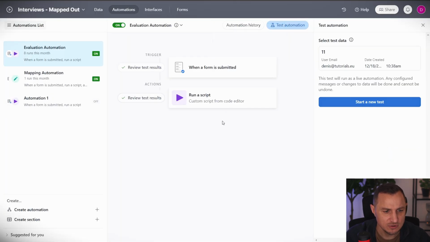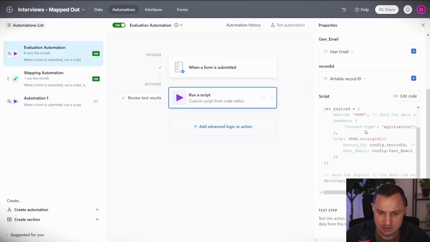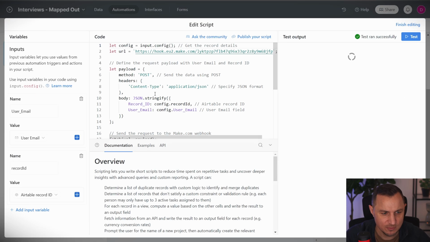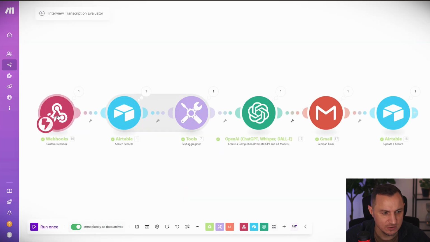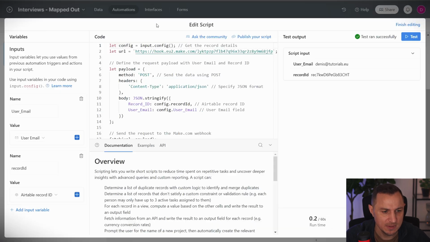So what this automation, by the way, or the script looks like, we can check that out. Here we are sending a lot less information. It works very similarly to what we've seen before. We have this webhook, which is this particular webhook here. This URL, we are using it in this automation where we are passing it down here. And then we have this payload where we get additional information such as the record ID and the user email.